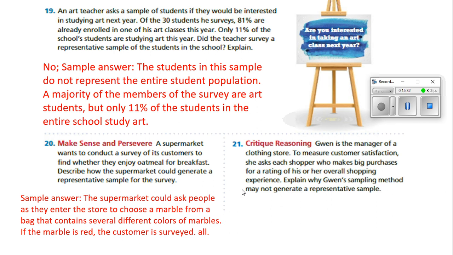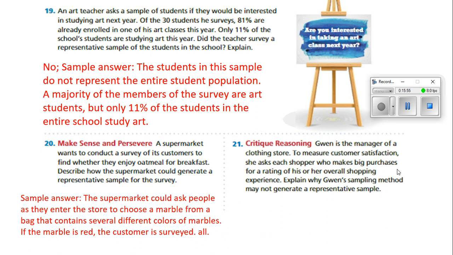they would get surveyed. Number 21, Gwen is the manager of a clothing store. To measure customer satisfaction, she asks each shopper who makes big purchases for a rating of his or her overall shopping experience. Explain why Gwen's sampling method may not generate a representative sample.